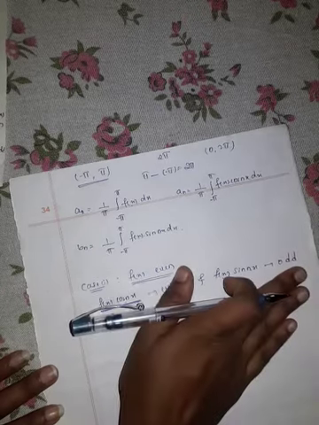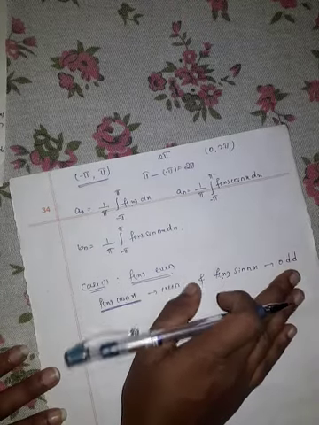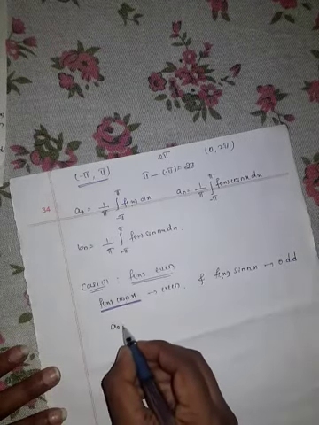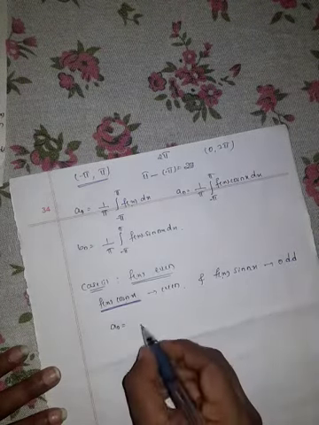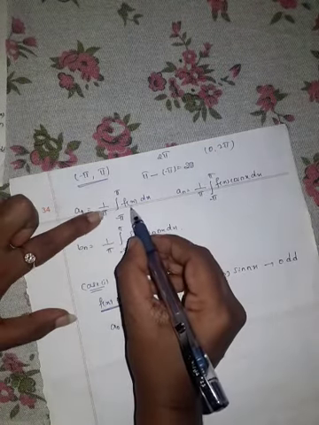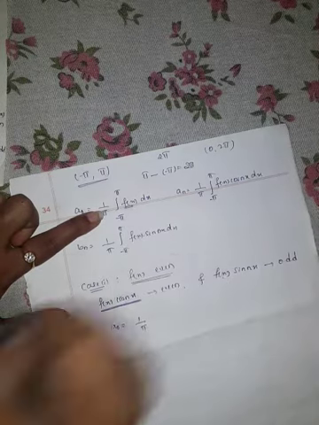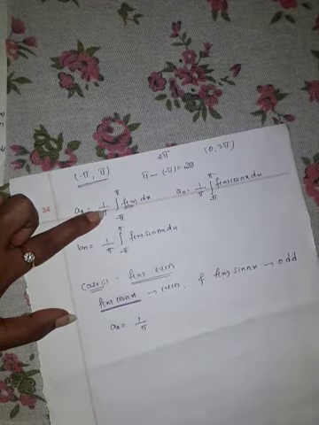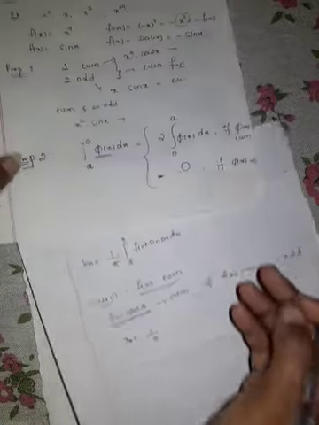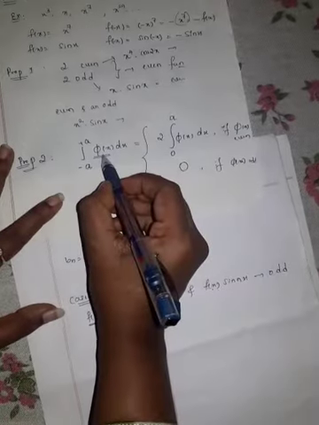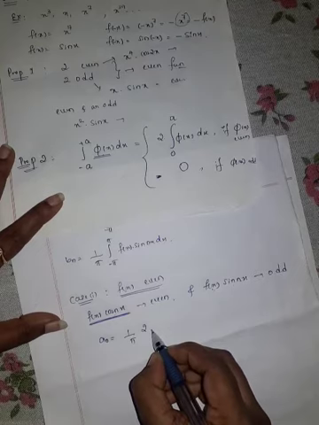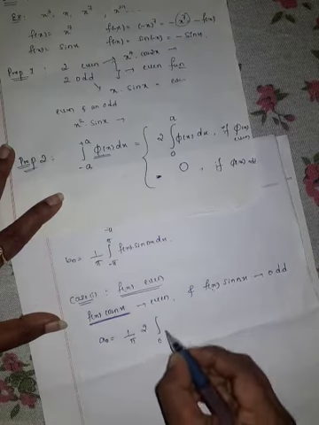So by this we can rewrite our Fourier coefficients. a naught is equal to 1 by pi, when f of x is even, by property 2, 2 into integration from 0 to a.